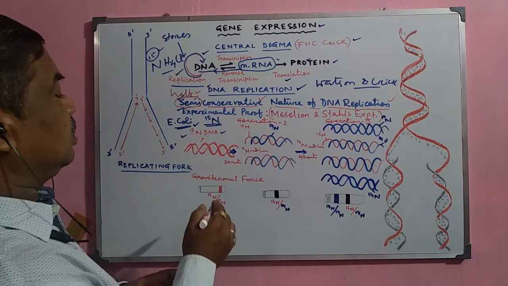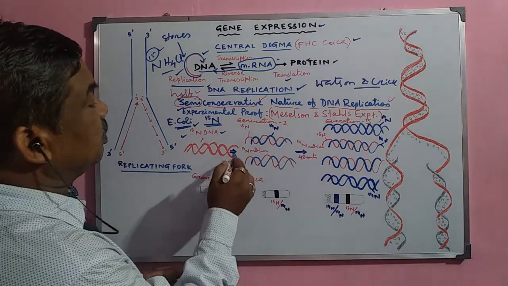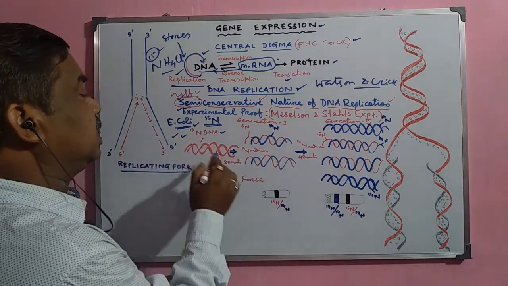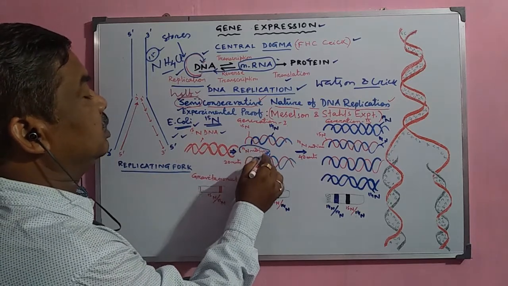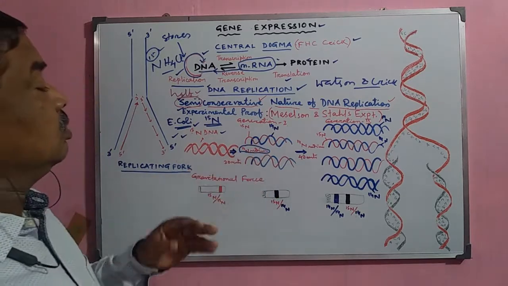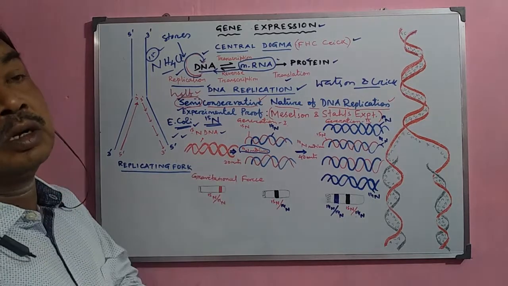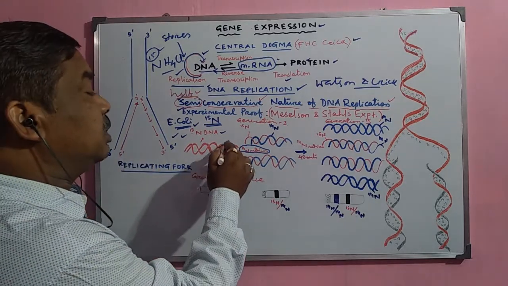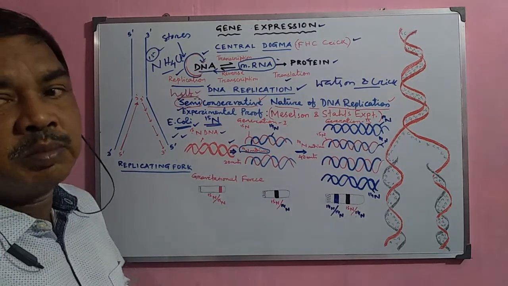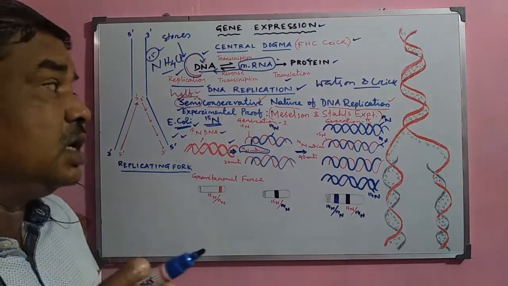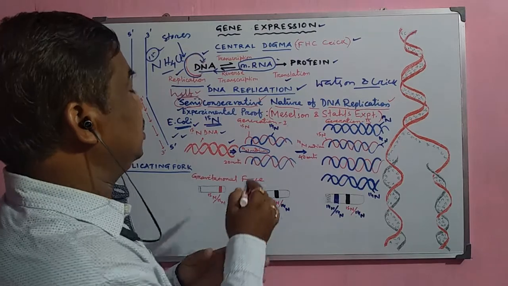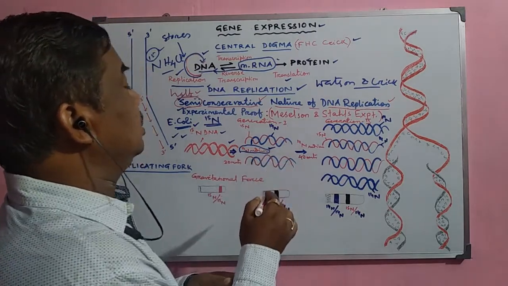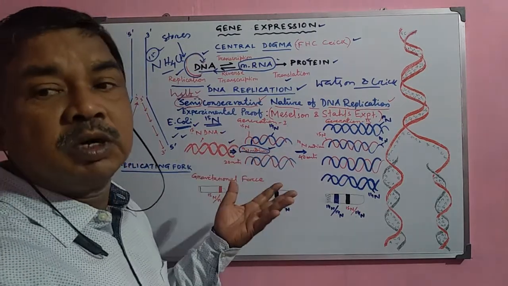After that, they transferred the E. coli bacteria into the N14 medium, that is, the medium which contains N14, not N15. So when DNA replication occurs, what will happen? Whatever new DNA strand forms will take N14 only, because it will not get N15 in the medium.